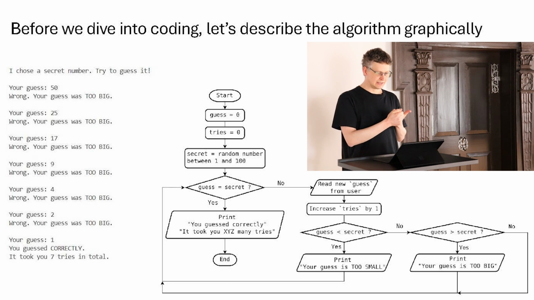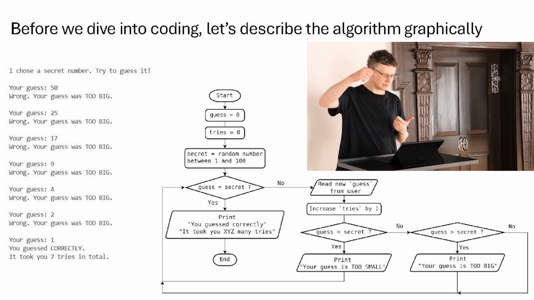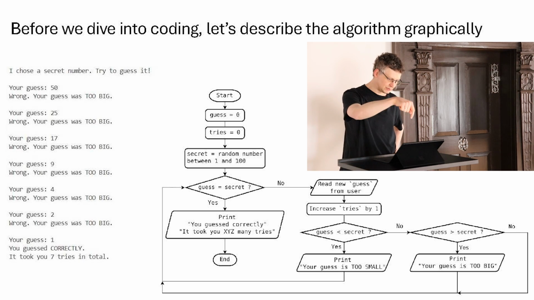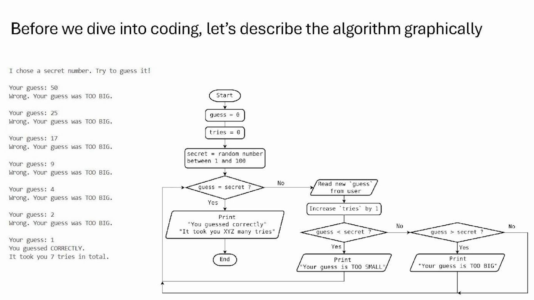And tries is the number of tries that the user has already tried to guess the correct number. So this is what we do here in the beginning. And then we always execute this big loop that you see downstairs. So what we always do is we ask, did the user guess correctly? Is guess equal to secret? If yes, then we just print, you guessed correctly and it took you this and this many tries, and the program is at the end.